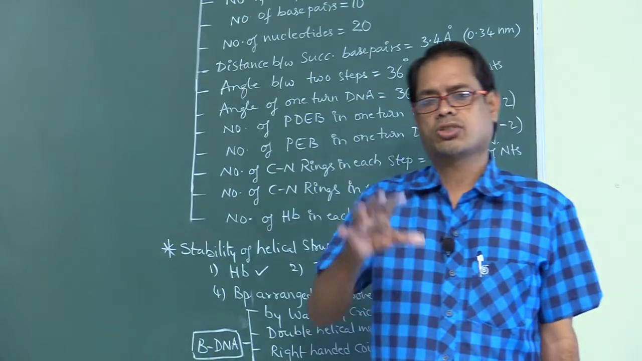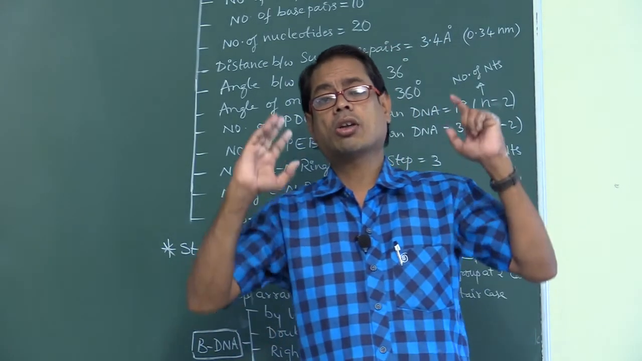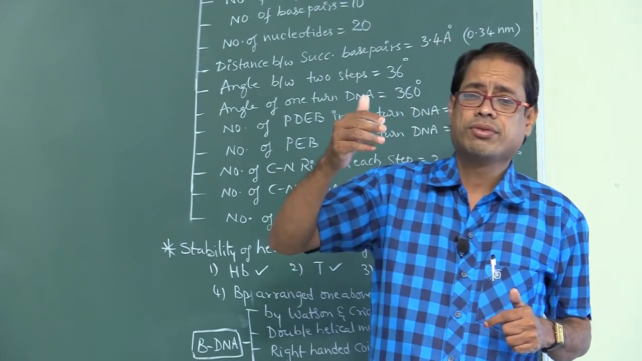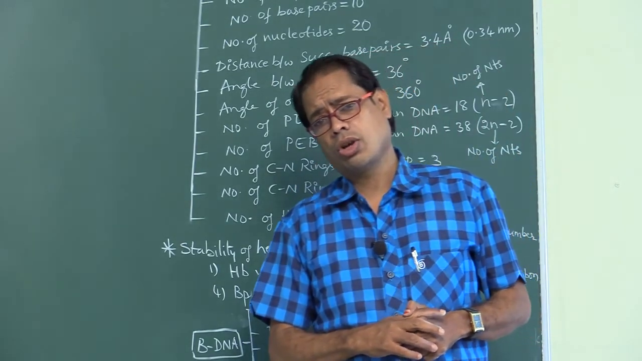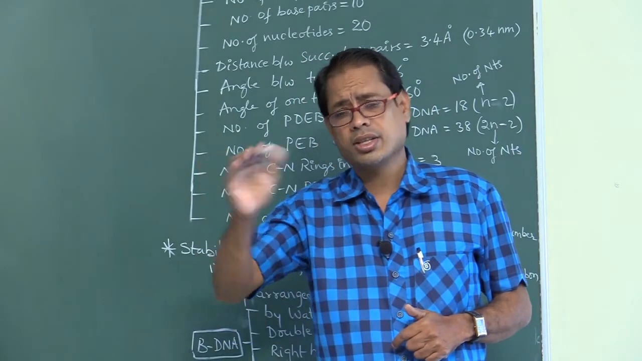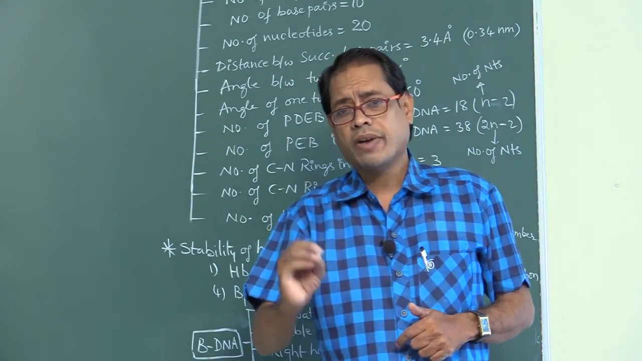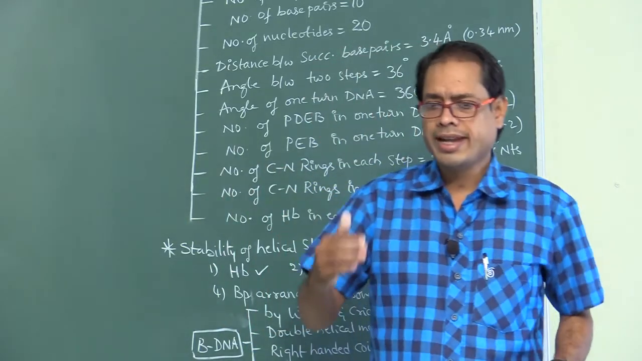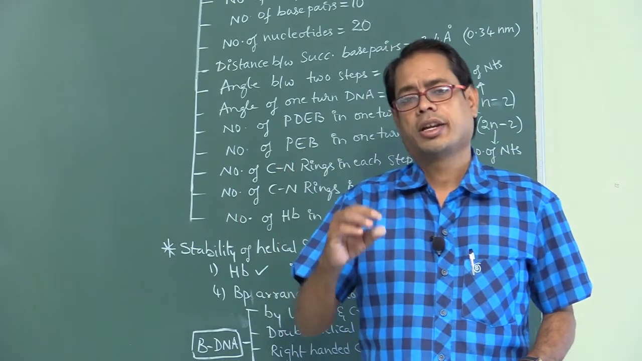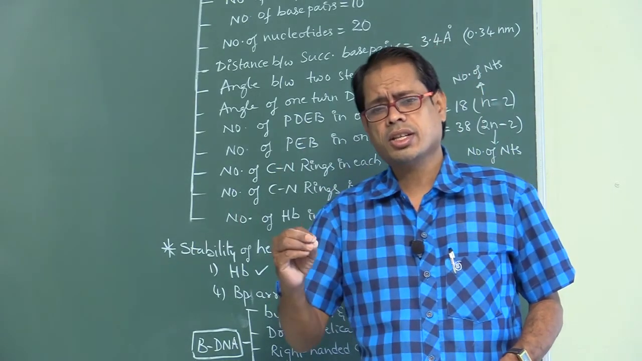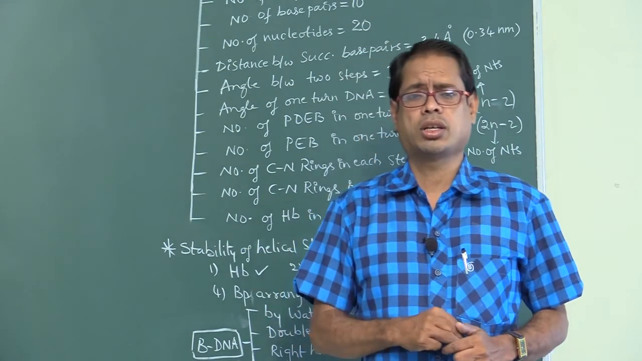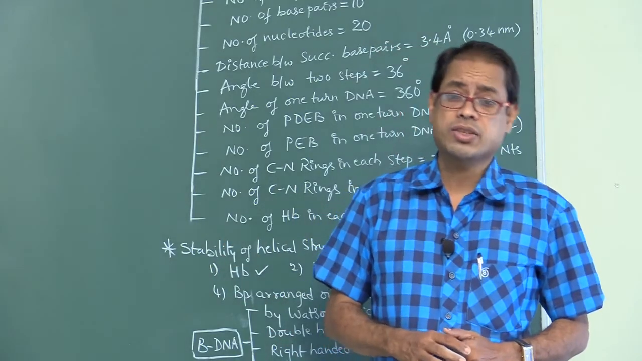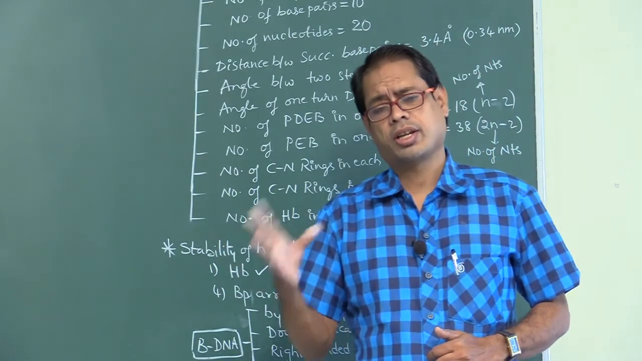Of these, in the structure of DNA, which of the following are not constant? The number of hydrogen bonds and the sequence of nitrogen bases or nucleotides. The sequence of nucleotides is not constant. The number of hydrogen bonds is also not constant. Remaining all are constant. The number of steps is constant at 10. The number of CN rings is constant at 30 in one turn. The number of phosphodiester bonds is constant at 18. The number of phosphoester bonds is constant at 38.